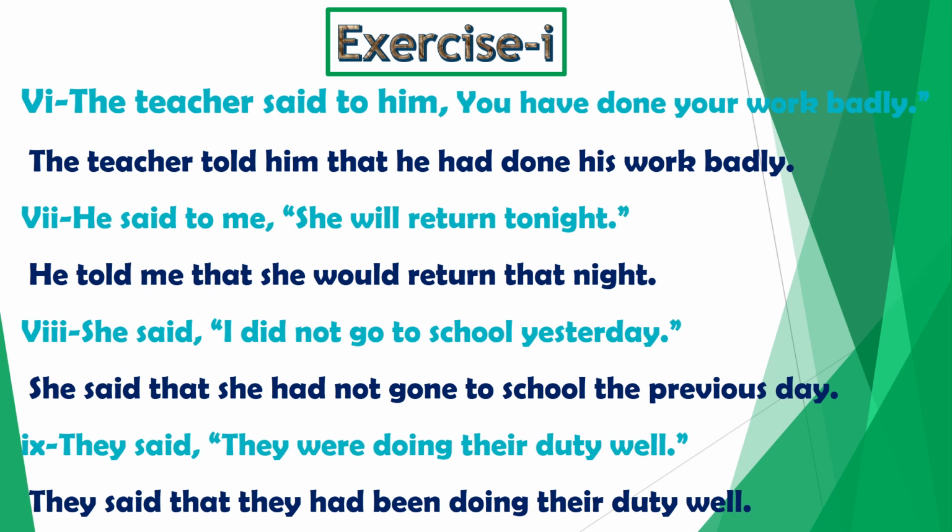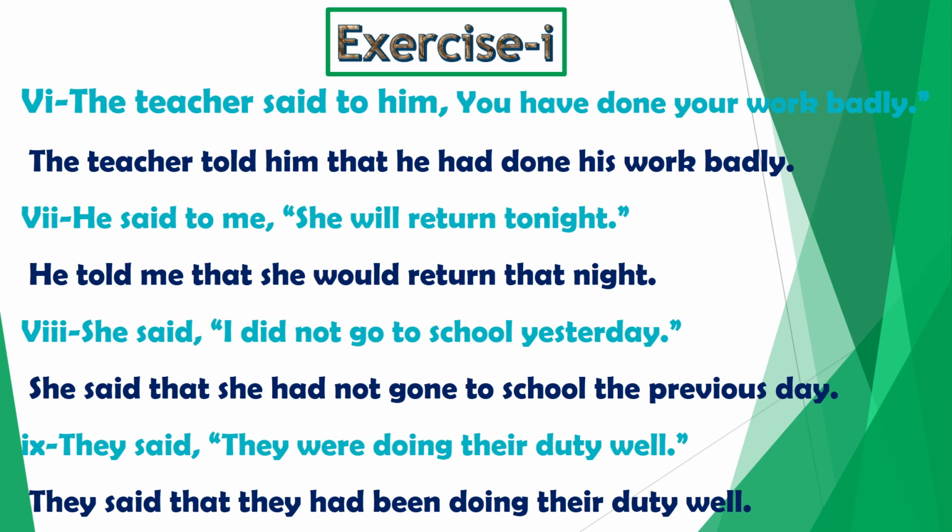Sentence number 6. The teacher said to him, you have done your work badly. Object is present after the reporting verb. So said to changes into told. The teacher told him. We remove commas and put that as a conjunction. You, pronoun of second person. Second person pronoun changes according to the object. What is the object in this sentence? Him. So you becomes he. The teacher said to him.